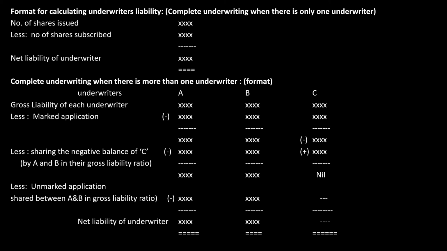First, we will take the gross liability of underwriters minus the marked application received from them, and after subtracting, if there is any negative balance, we take it as a surplus and we share it among the remaining underwriters, A and B, in the gross liability ratio. After sharing the surplus, then comes the unmarked application that will be shared between A and B in the gross liability ratio. So the remainder ultimately after all these deductions will be called the net liability of underwriters. Now we'll go to the next slide.